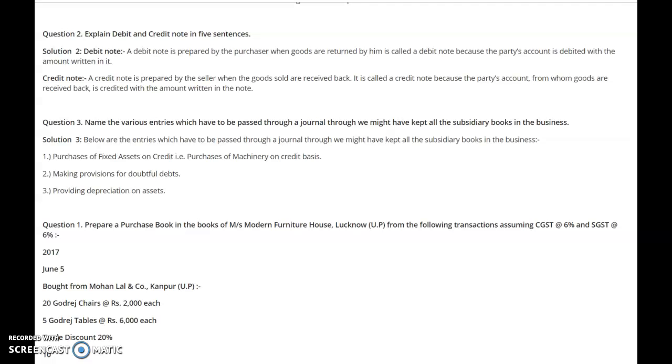Second important thing, that these books will record only those purchases, sales, purchase return and sales return transactions in which the business is a regular dealer. What does it mean?